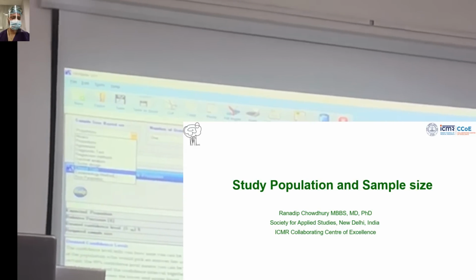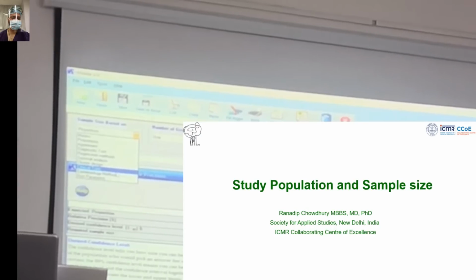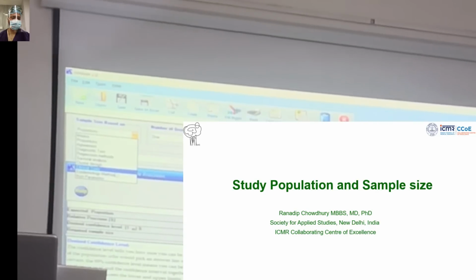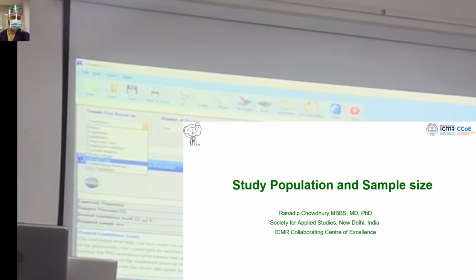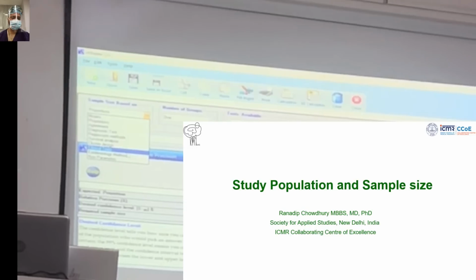But if you are writing any proposal for funding from a foreign agency, never ever compromise that. Always calculate sample size based on 90%. But here you can explore 80, 90, and see how much is coming. If the sample size from 90% is matching with your budget, it's fine. Okay?